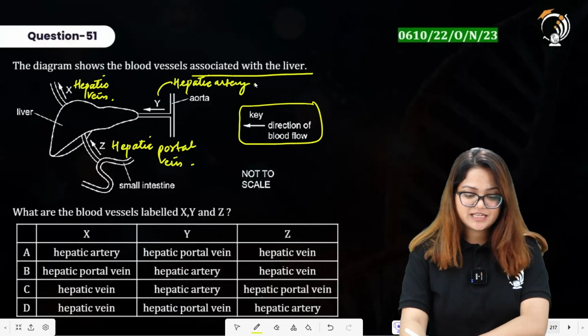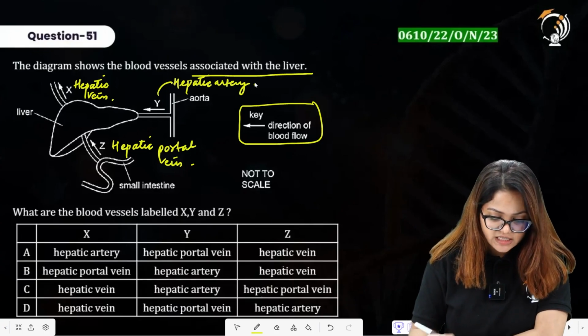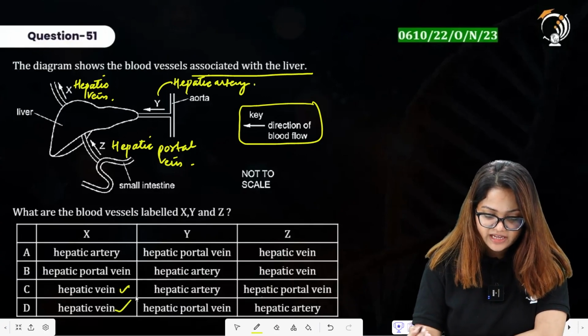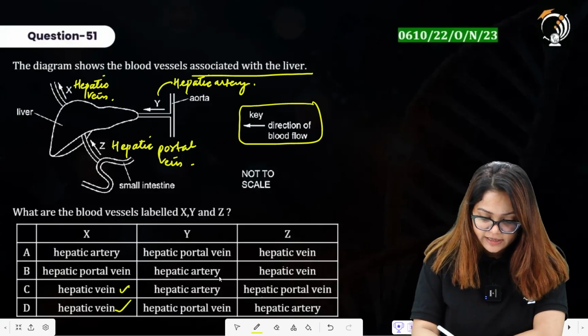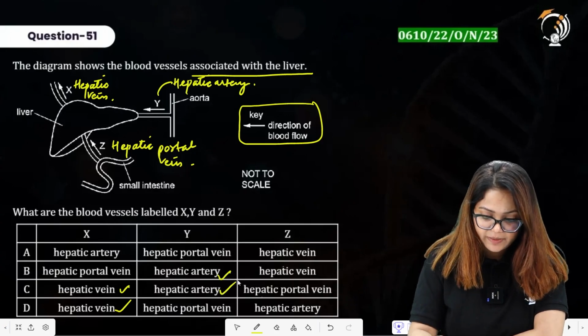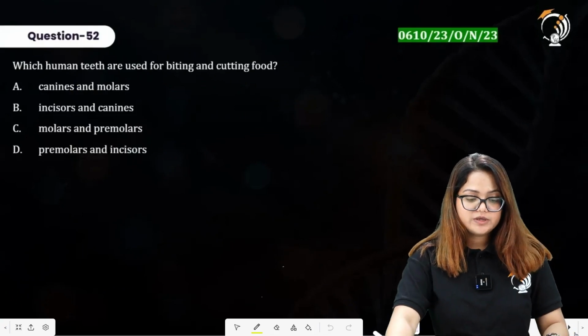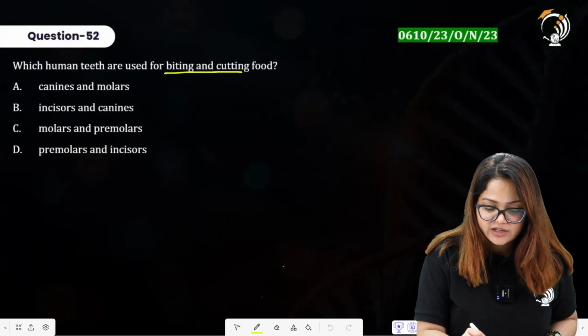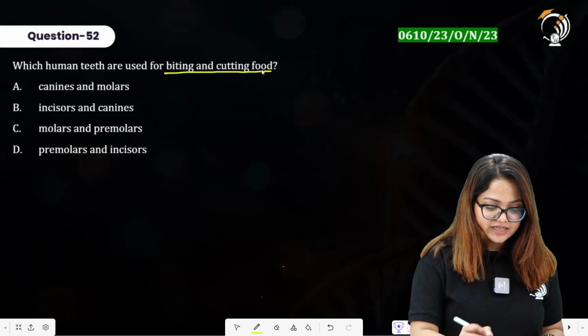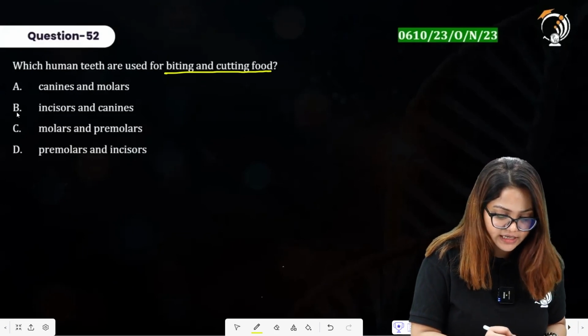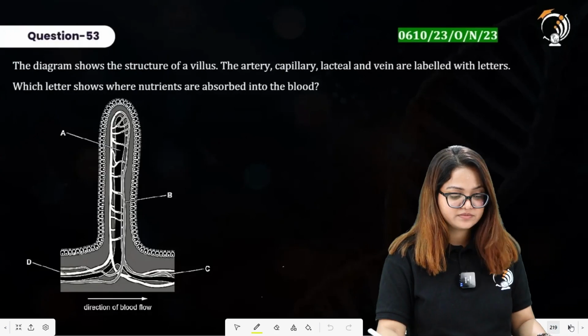What are the blood vessels labeled as X, Y and Z? So X is hepatic vein, Y is hepatic artery, Z is hepatic portal vein. So option C is the right answer. Which human teeth are used for biting and cutting of the food? So these are incisors and canine. Option B is the right one.